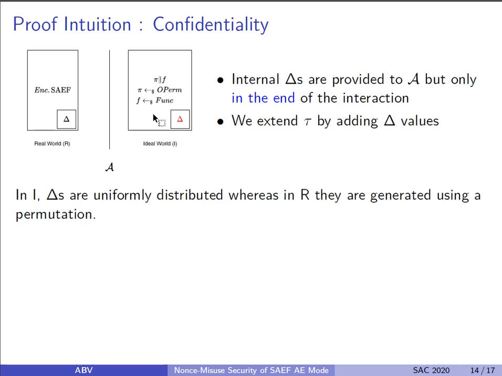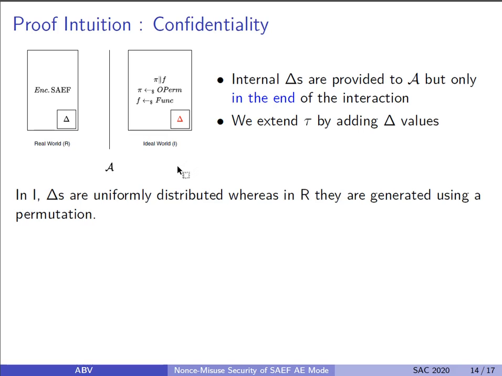Similarly, deltas in the real world are defined using SAEF, whereas in the ideal world, they are not defined and thus chosen uniformly at random. These internal deltas are provided to the adversary, but only at the end of this interaction. We extend transcripts again here by adding these delta values.